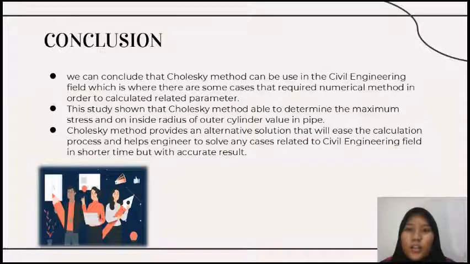This study showed that the Cholesky method is able to determine the maximum stress on the inside radius of the outer cylinder value in the pipe. The Cholesky method provides an alternative solution that will ease the calculation process and help engineers to solve any cases related to the civil engineering field in shorter time but with accurate results.